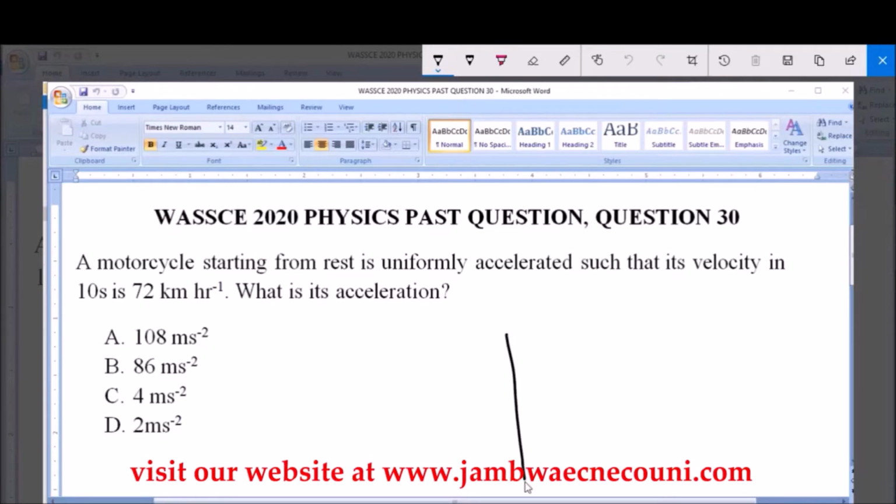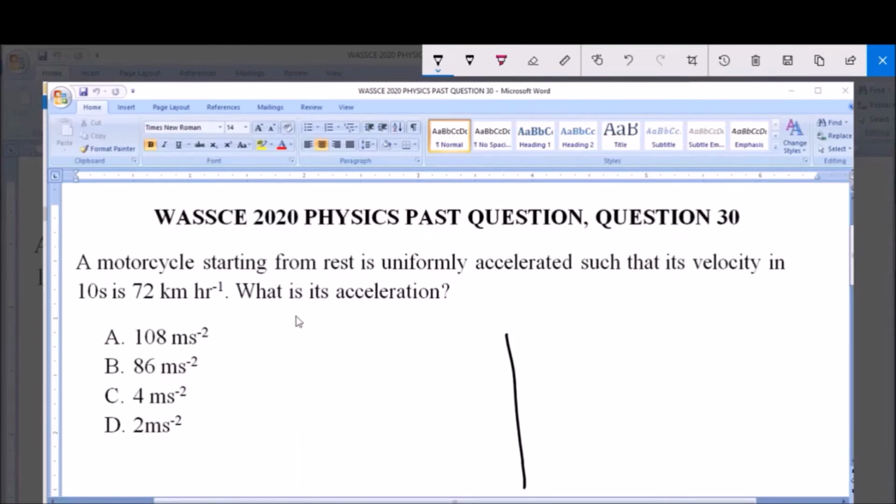Now we're given that it starts from rest, meaning the initial velocity u is equal to 0. Then it's accelerated uniformly such that it attained a final velocity of 72 km per hour. So v, the final velocity, is equal to 72 km per hour. Now the time taken t is equal to 10 seconds.